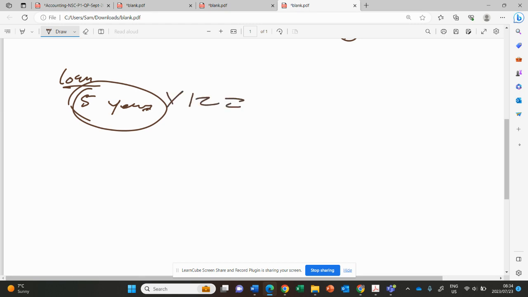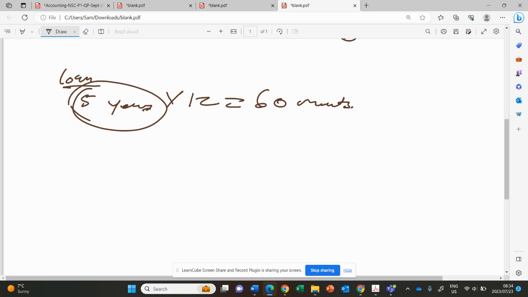This loan is for 5 years. Let's just make it simple. Just multiply by 12 so that we can use the months. So this is going to be 60 months. 5 times 12 is 60.